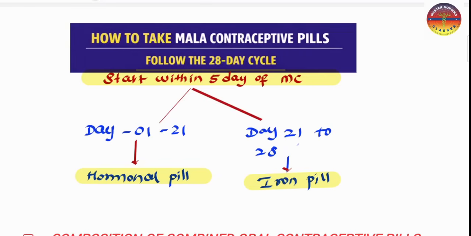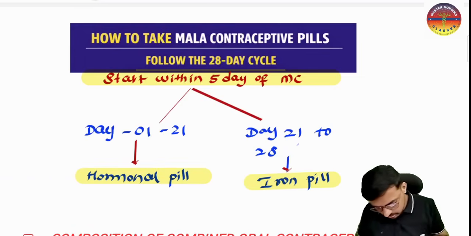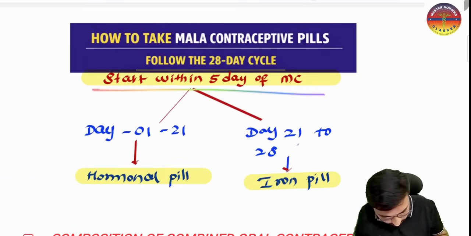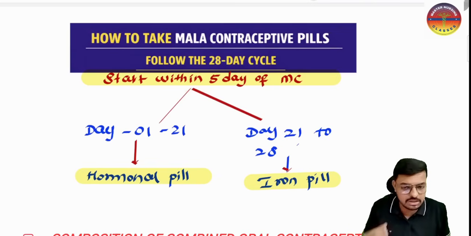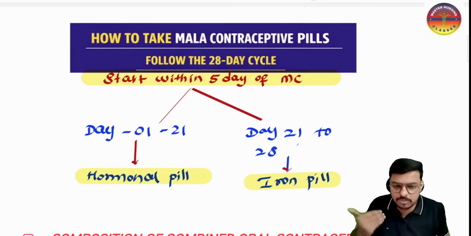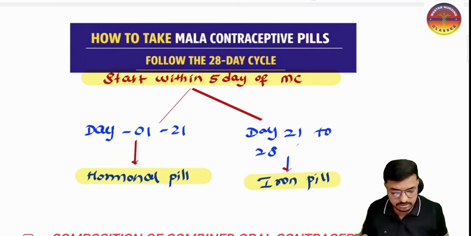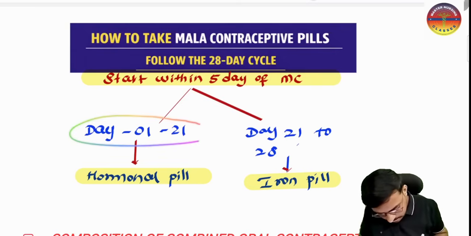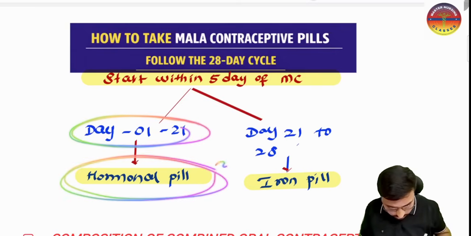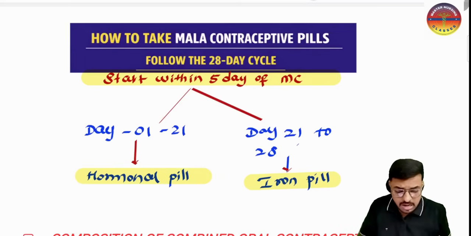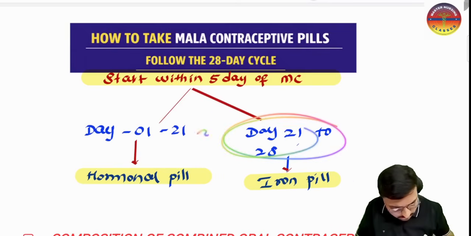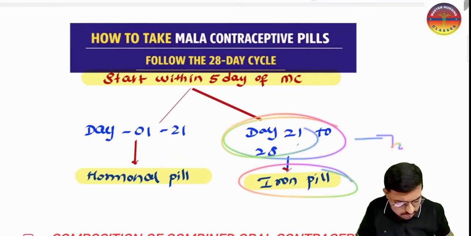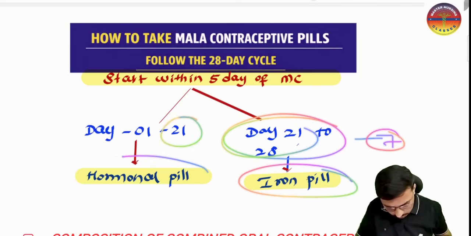And the most important thing you have to understand here is when to start. I told you, start within the 5 days. Not mandatorily on the 5th day. This is mentioned as within first 5 days of the menstrual cycle. Very important. Day 1 to day 21 is the hormonal pill we have to give. When she is starting, that is day 1, and up to day 21 hormonal pills we will give, and from day 21 to 28 we will give the iron pills. So 7 iron pills and 21 hormonal pills we have to give.